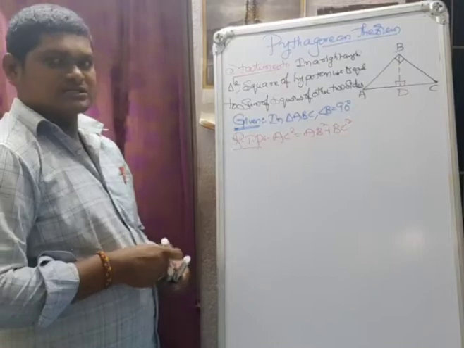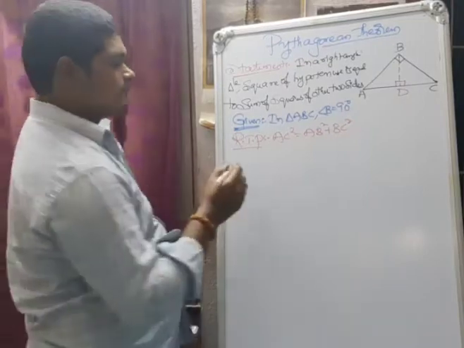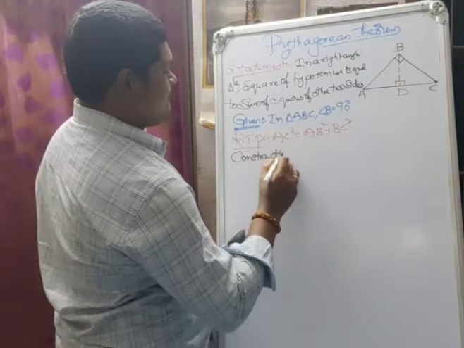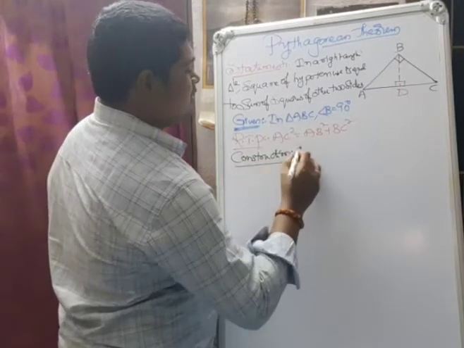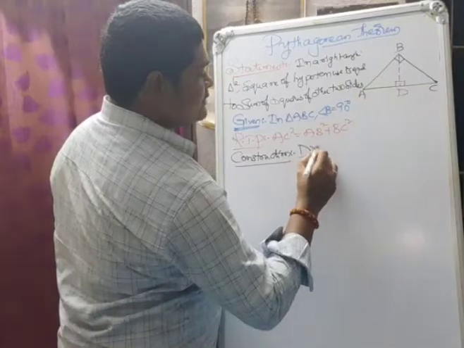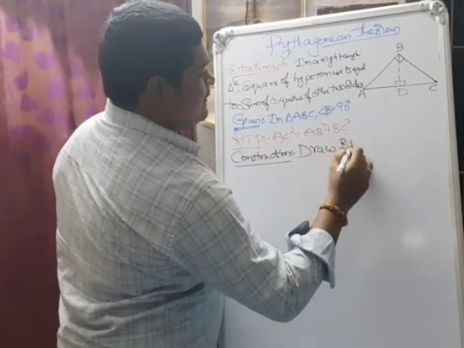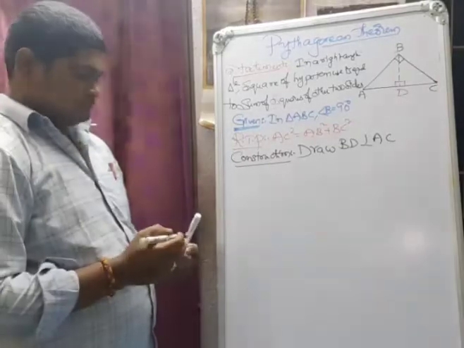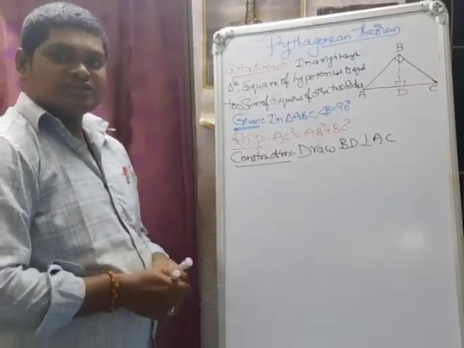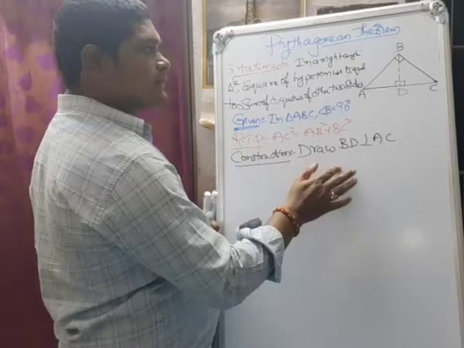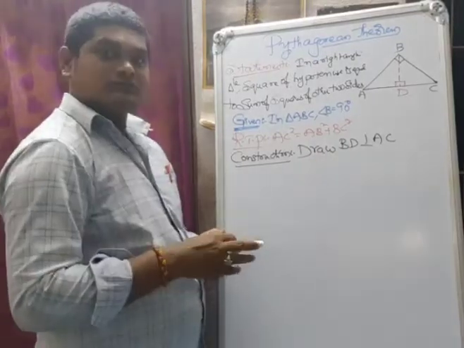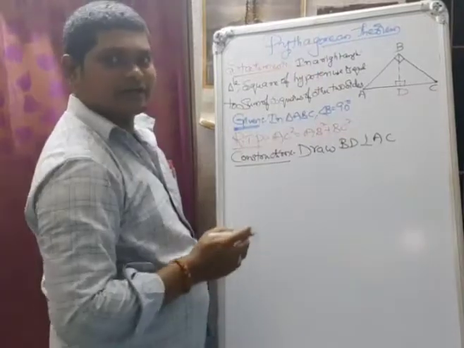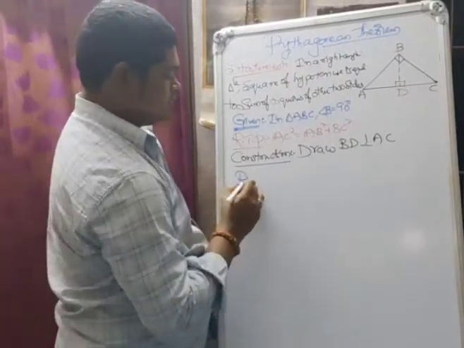Now write the construction. What is the construction? Coming from your drawing, the dotted lines are nothing but your construction. Draw BD perpendicular to AC. Next, everything is ready for proof. Now construction completed. We should go for a proof of our required theorem, Pythagoras theorem. Now go for the proof.